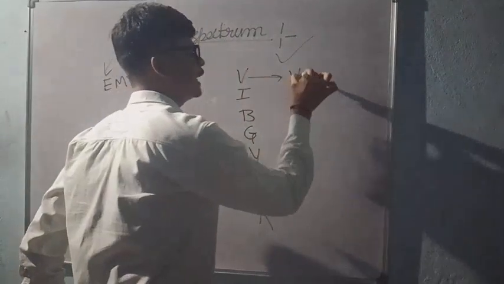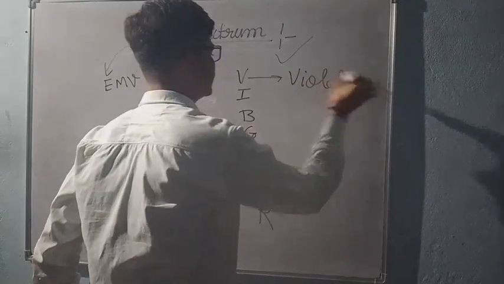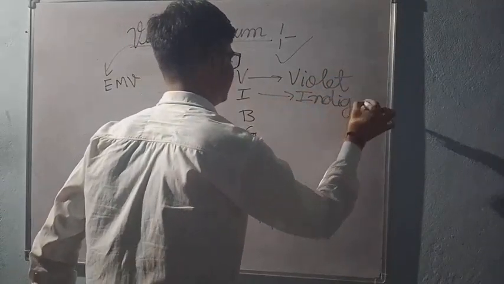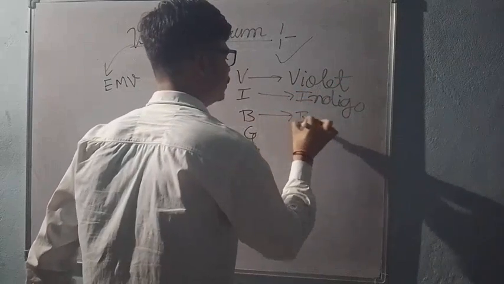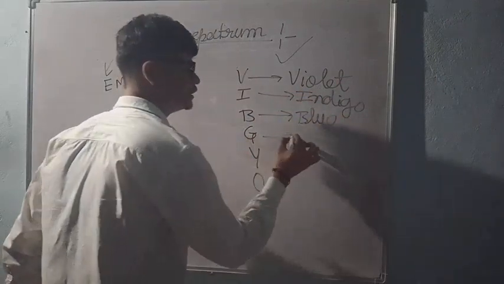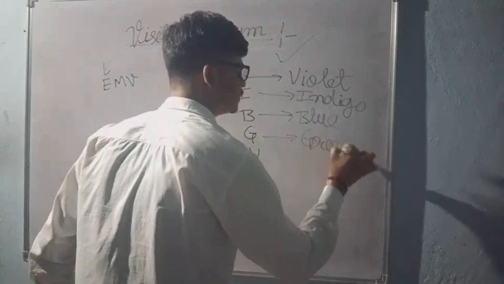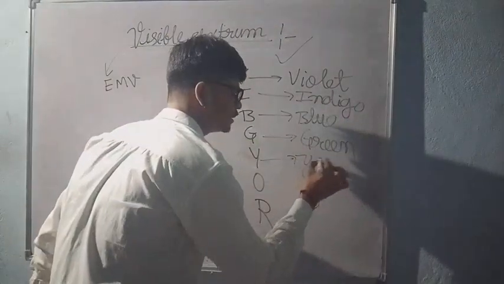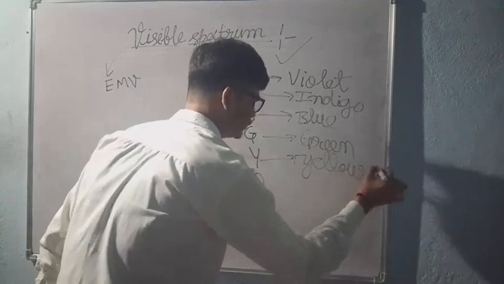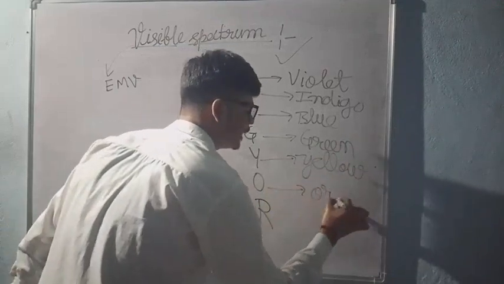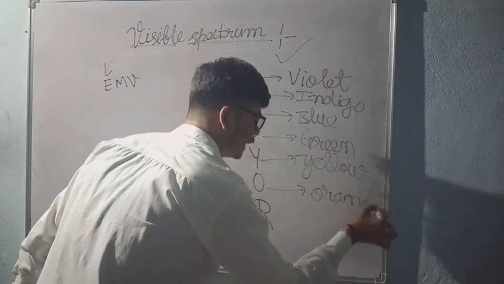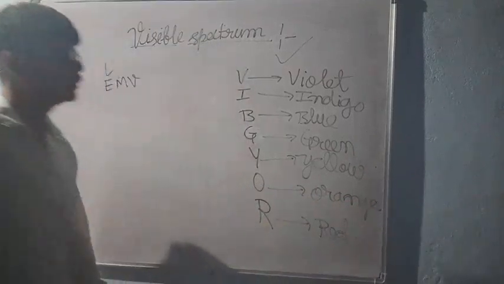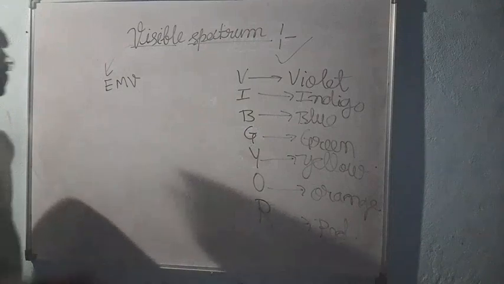V stands for violet. I stands for indigo. B stands for blue. G stands for green. Y stands for yellow. O stands for orange. R stands for red. So this is the meaning of Vibgyor.